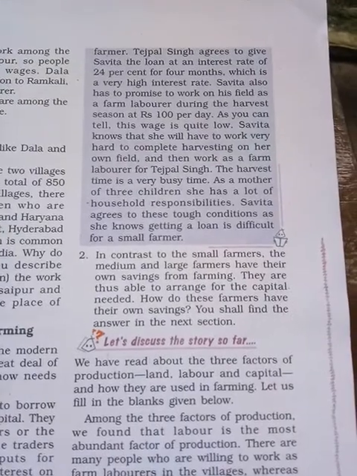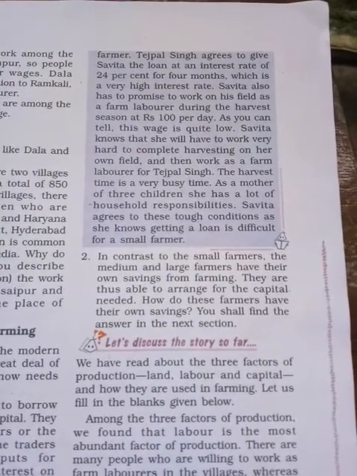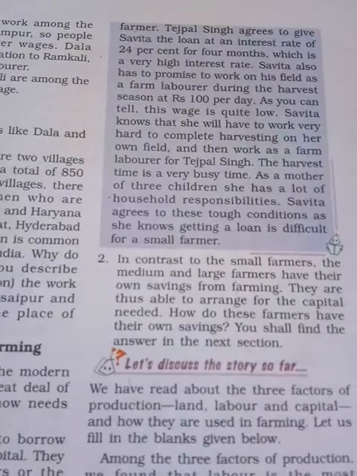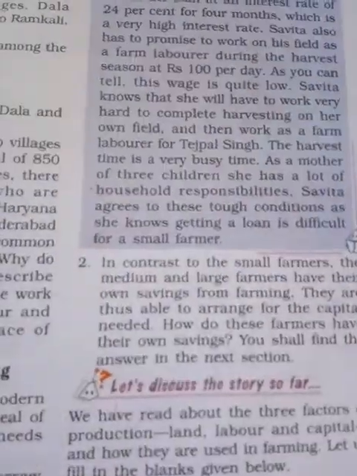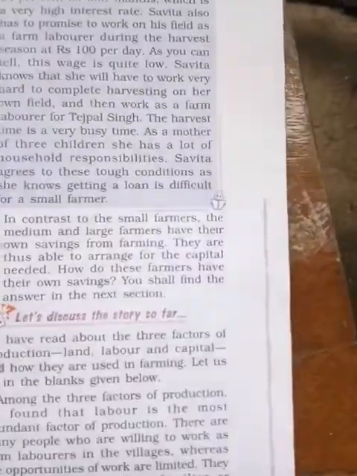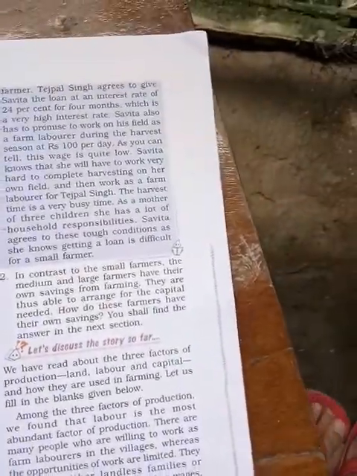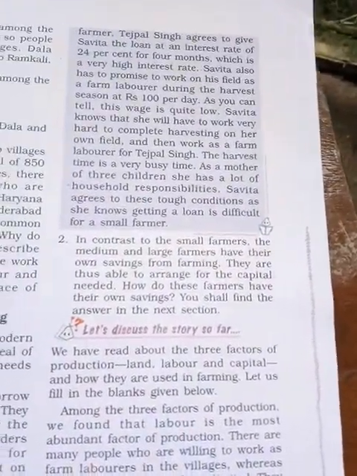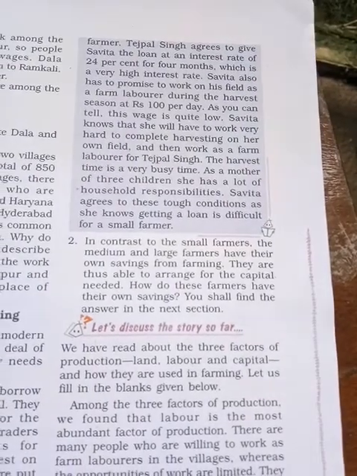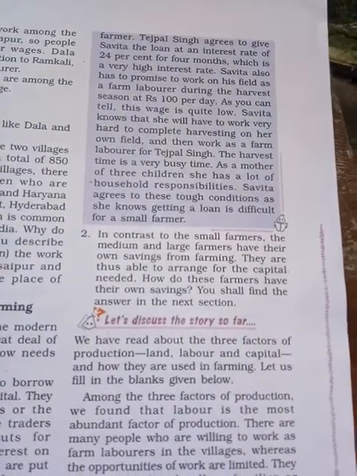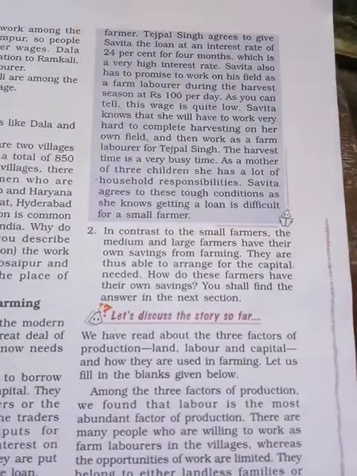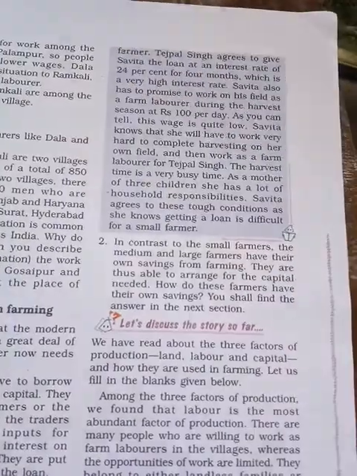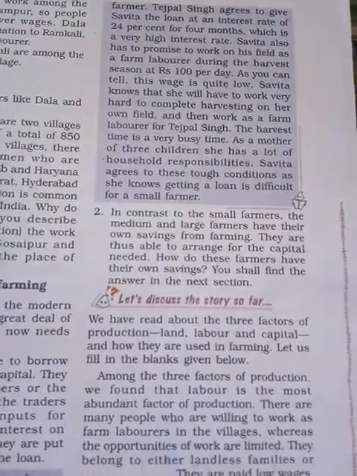In contrast to the small farmers, the medium and large farmers have their own savings from farming. The landless farmers and small farmers are facing a big problem, but the medium and large farmers don't have that much problem. Why? Because they save money. So they are able to arrange it whenever they need it. They will take it out from their savings and keep the rest for the next season.